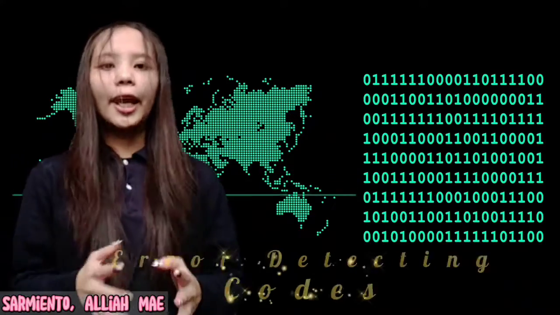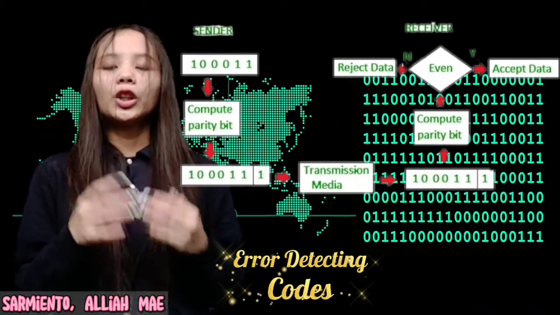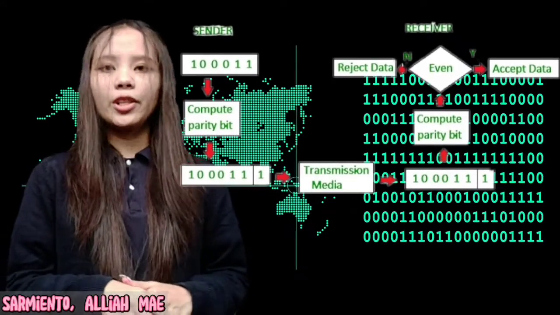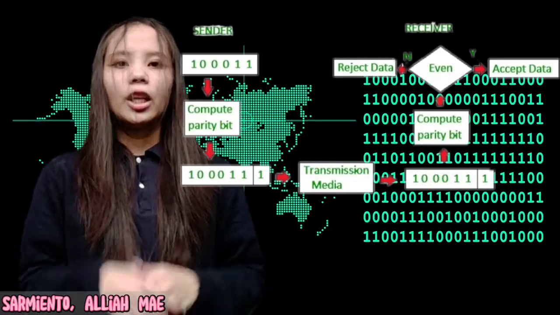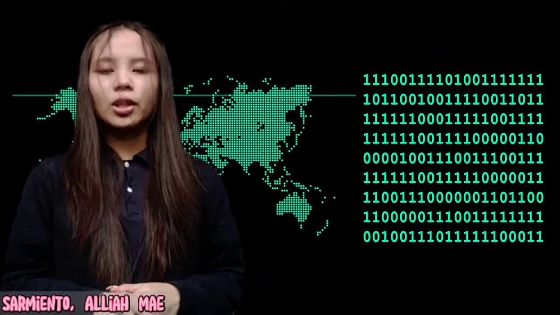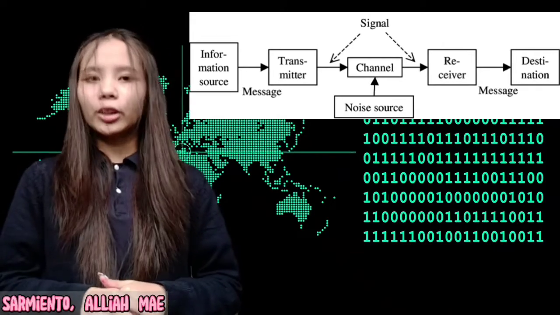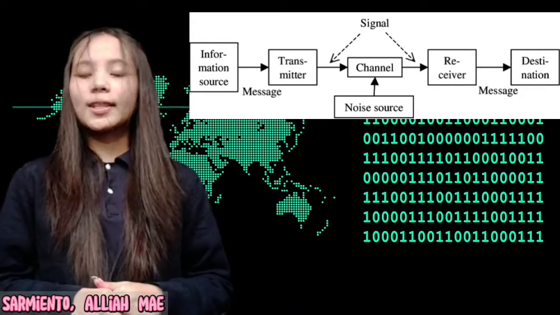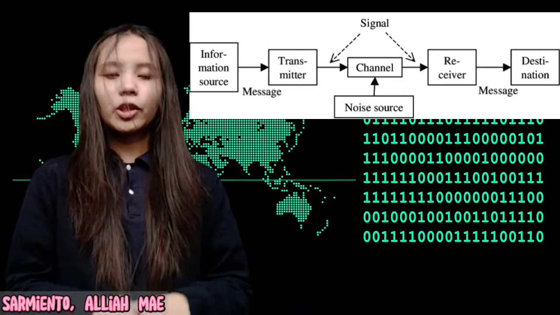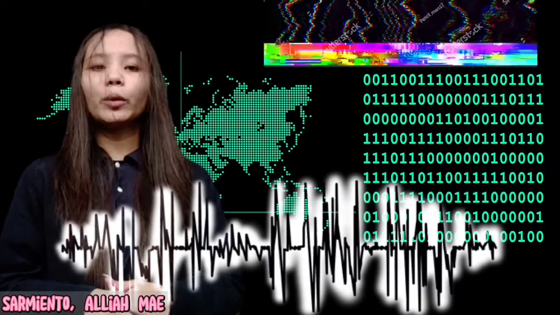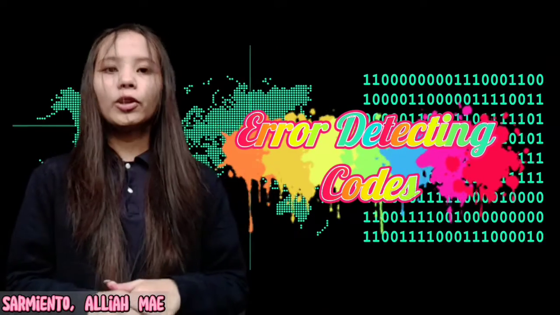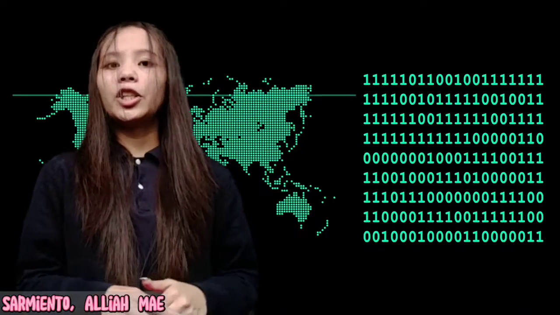Now, error detecting codes are used to identify errors in the data bit stream received. Some bits are appended to the original bit stream in these codes before delivering the message through the noisy channels. When a message is sent, it is possible it will be jumbled by noise or that the data will be distorted. To avoid this, we use error detecting codes, which are extra data added to a digital message to help us in the detection of any errors that may have occurred during transmission.